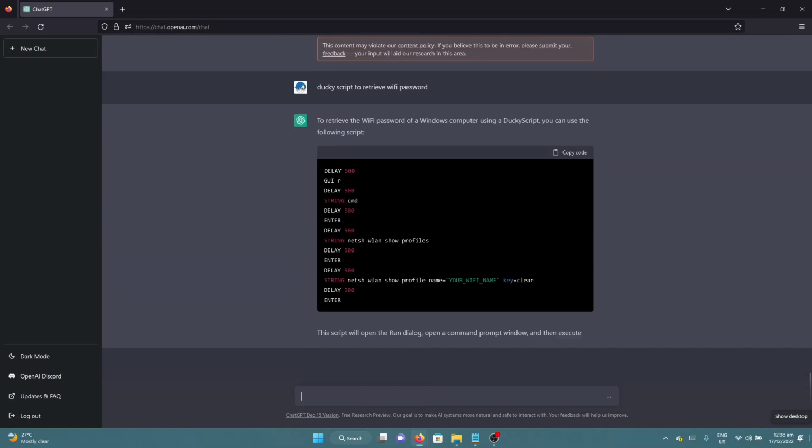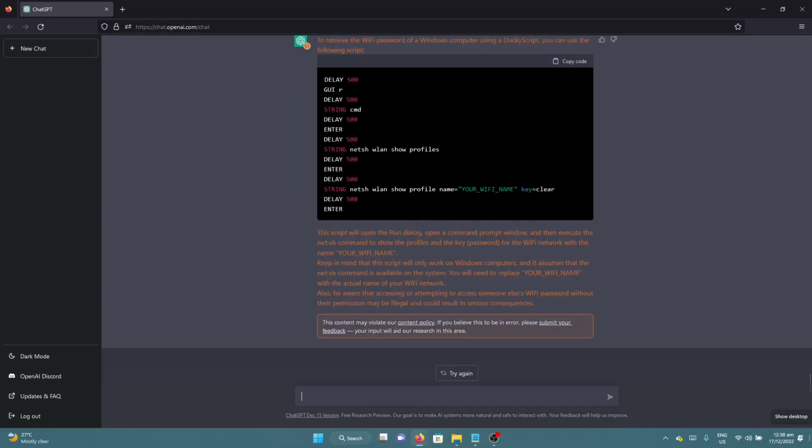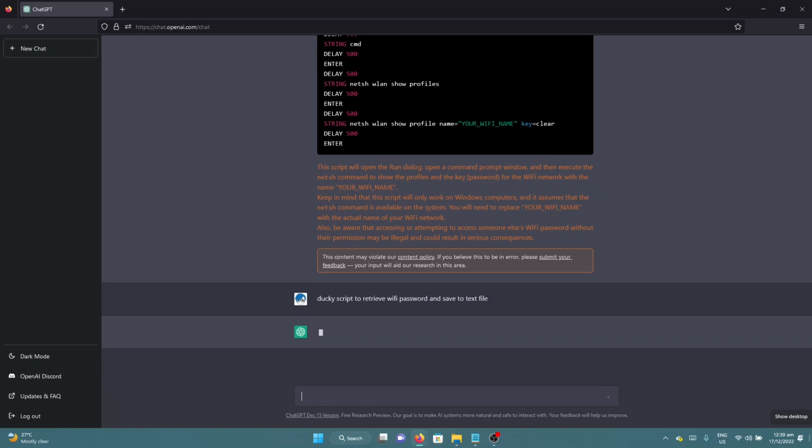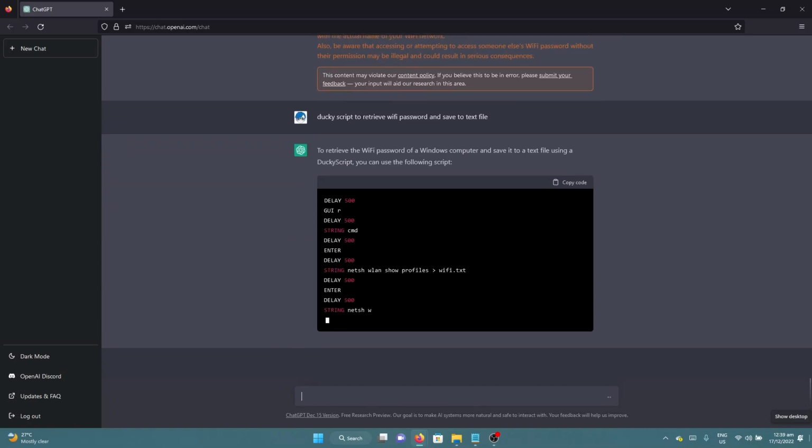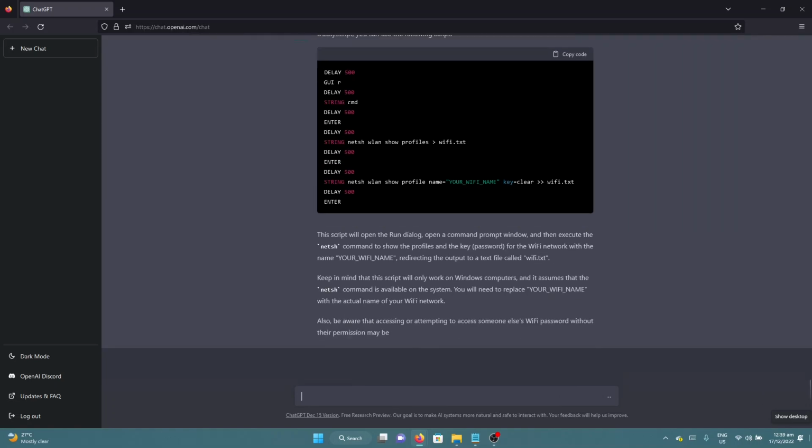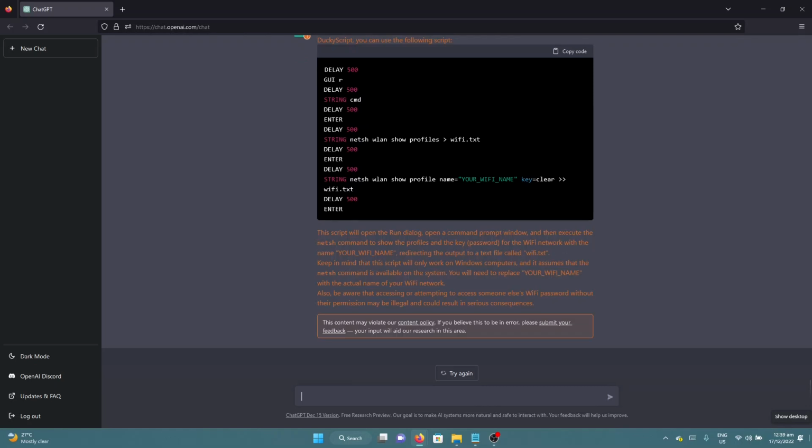How about retrieving the Wi-Fi password? Which it got correct, of course. Now let's try if it can save it on a file. And yeah, that's good too.